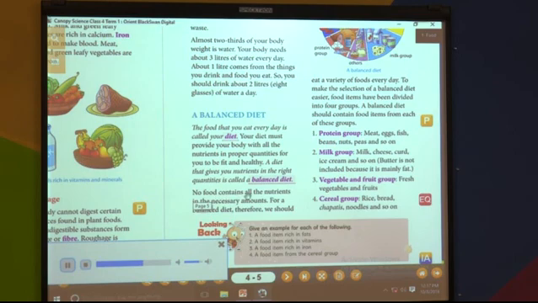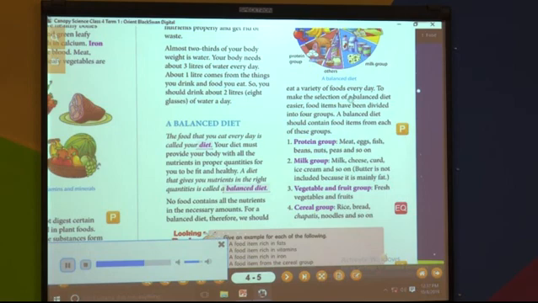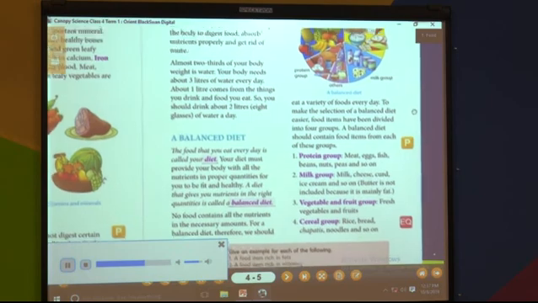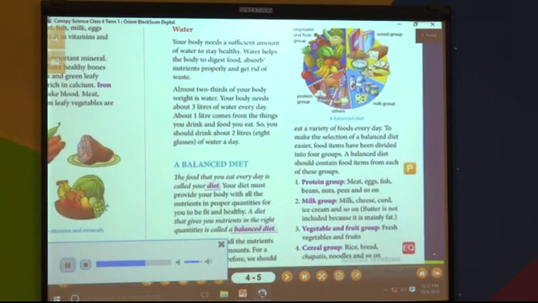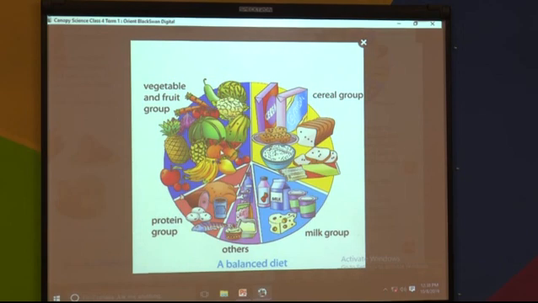No food contains all the nutrients in the necessary amounts. For a balanced diet, therefore, we should eat a variety of foods every day. To make the selection of a balanced diet easier, food items have been divided into 4 groups. A balanced diet should contain food items from each of these groups.